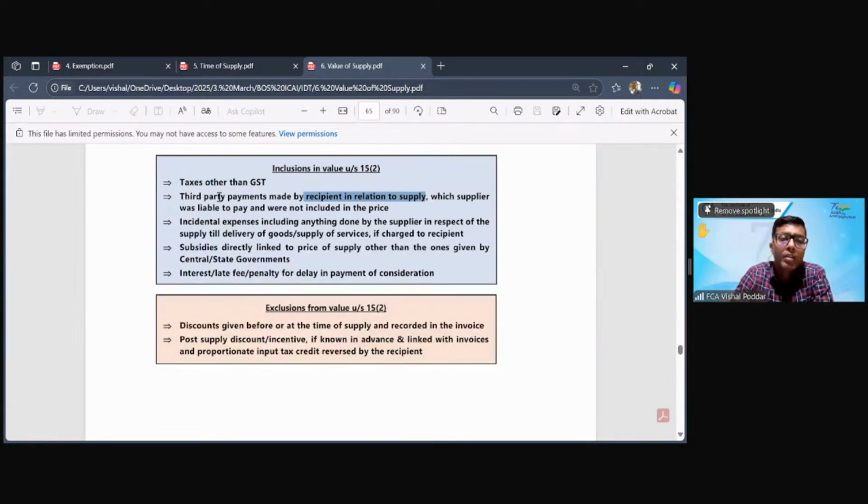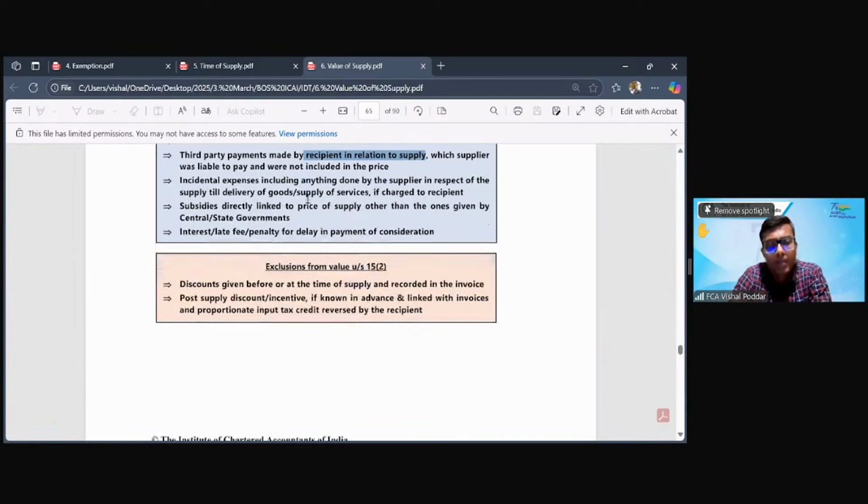So what is given? Third party payments made by you. So you are making payment to some third party on my behalf. So those were my expenses. I was supposed to pay them, meet those expenses. I could not, and on my behalf, you have paid that. That will also be included. Most important is this, which will be very important when you are dealing with exam questions, that is subsidies. Subsidy has also to be included in price.